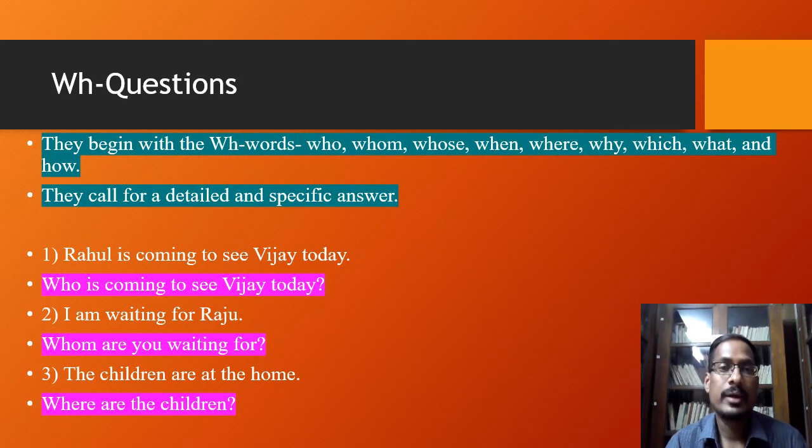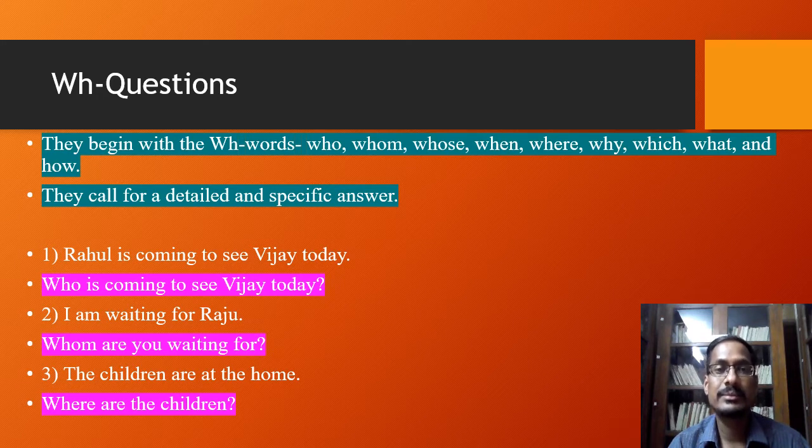Another type of interrogative sentence is WH questions. Now these WH questions begin with the WH words, and the WH words are who, whom, whose, when, where, why, which, what, and how.